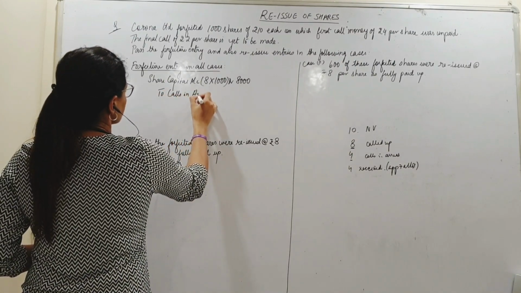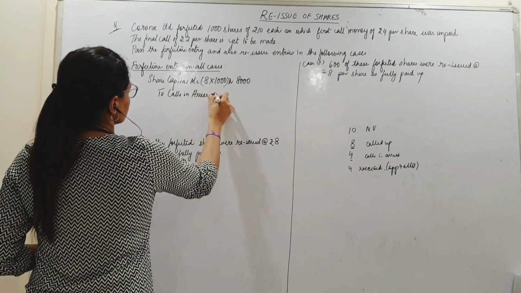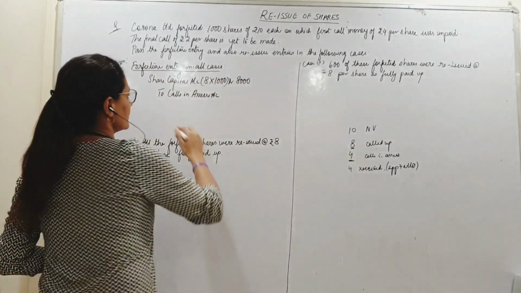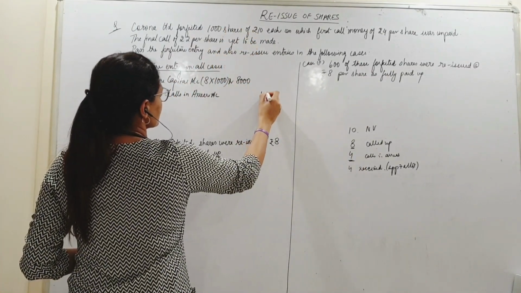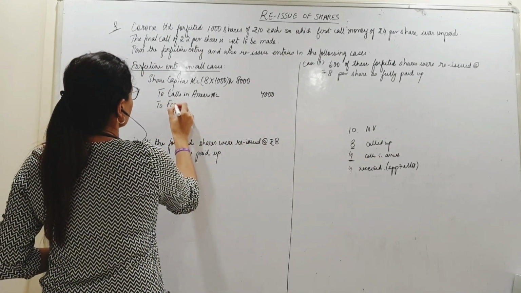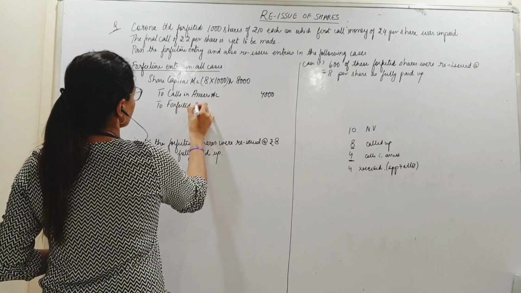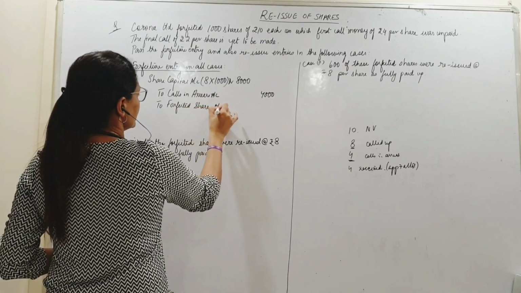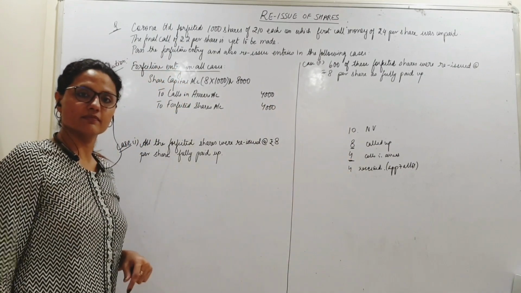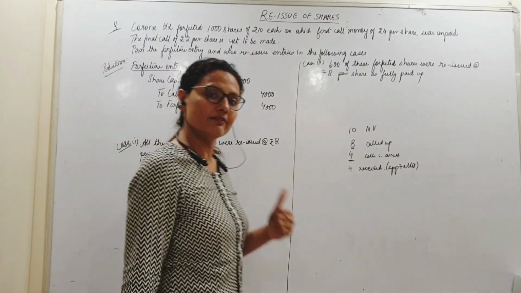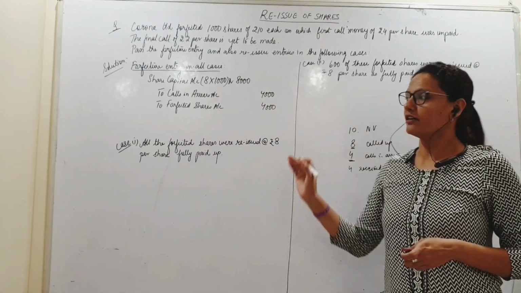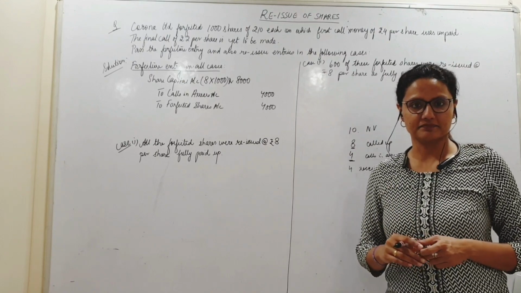I close the calls in arrears account with the amount due, not paid. 4 rupees. 4 rupees into 1,000 shares. So 4,000 rupees. And the amount already received, forfeited shares account will be credited with that. Another 4,000 already received. So this is how I pass my forfeiture entry. Alright? So given the information, I have passed the forfeiture entry.